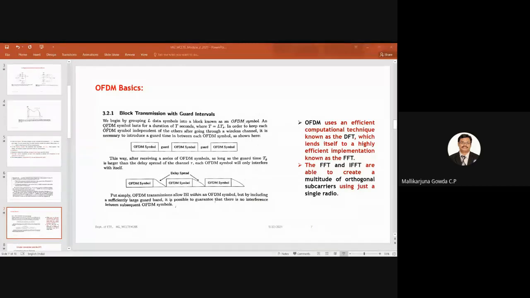By having a guard band between each of these OFDM symbols, I will be able to avoid intersymbol interference between these two OFDM symbol blocks. But there will be an ISI within this OFDM symbol. Let us see how we can overcome the intersymbol interference within that OFDM symbol.